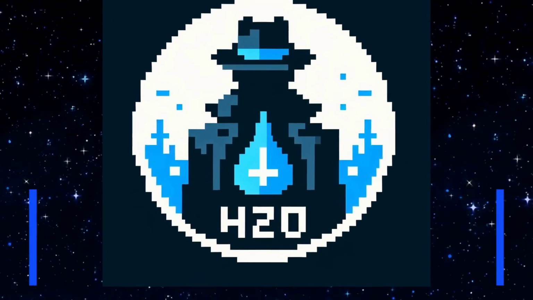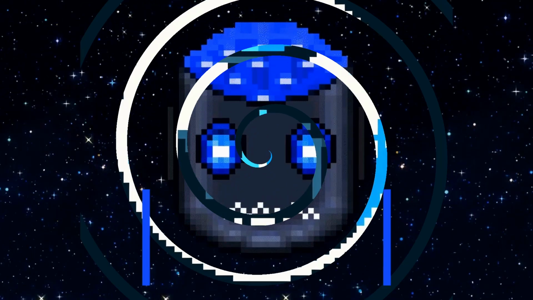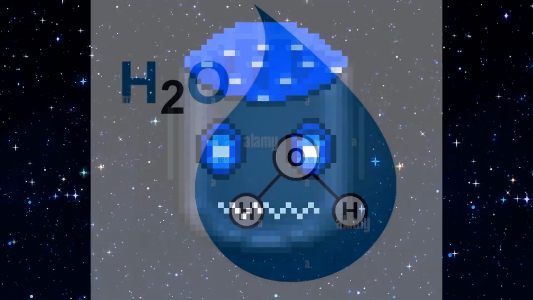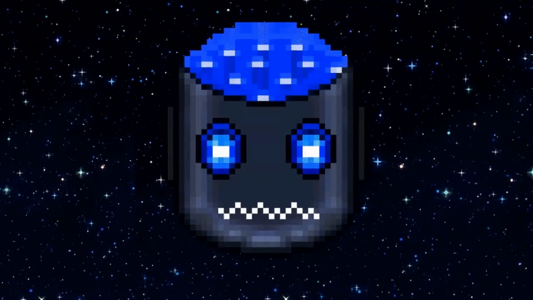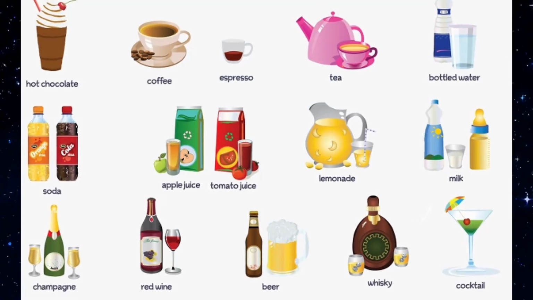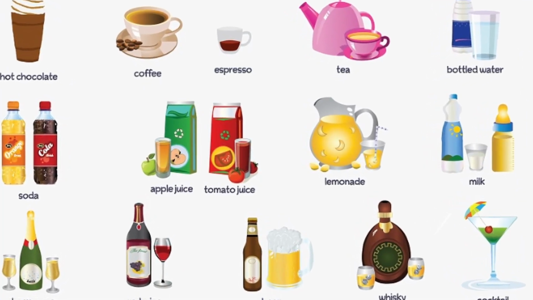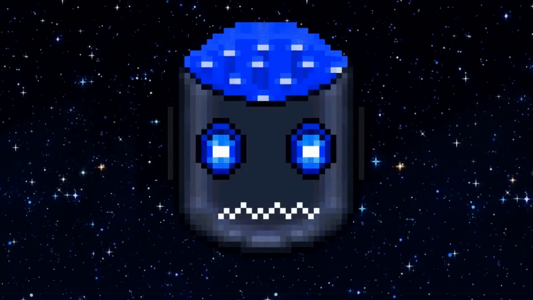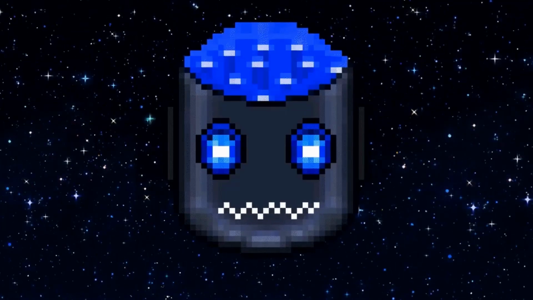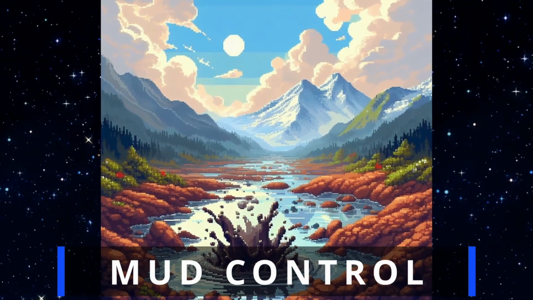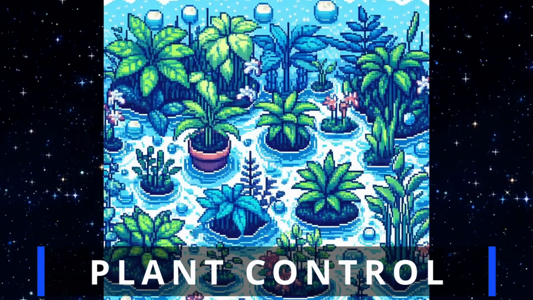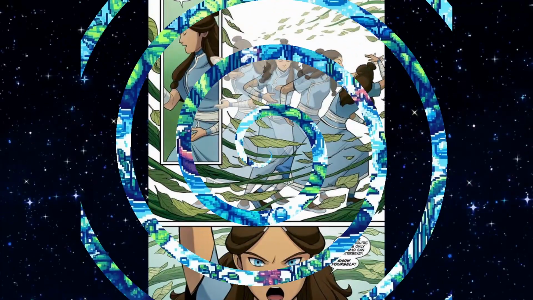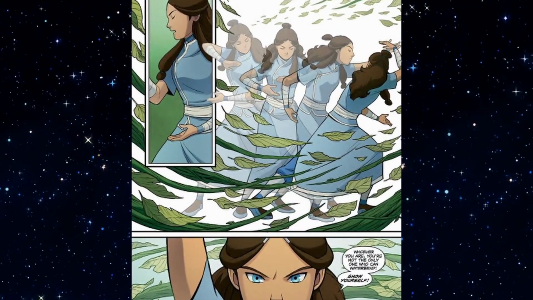Now we move on to the water molecular specialization, or H2O spec, which essentially is the ability to control any liquid that is partially composed of water/H2O. This includes the control of various miscellaneous liquids that contain water, such as milk, beer, coffee, tea, sodas, etc. With this specialization, the user may be limited to only controlling the already existing sources of liquid but not creating them. The user can also control mud, which is denser than water, making mud attacks overall stronger than usual, but also slower. By controlling the water inside plants, the user can have limited control over their movement as well, and use them for whatever desired purposes.